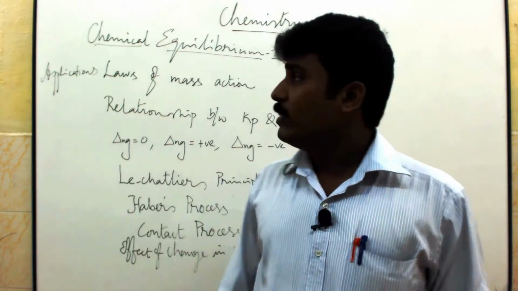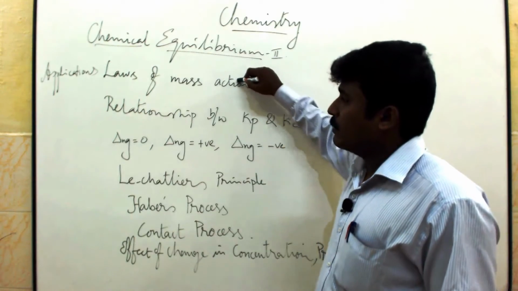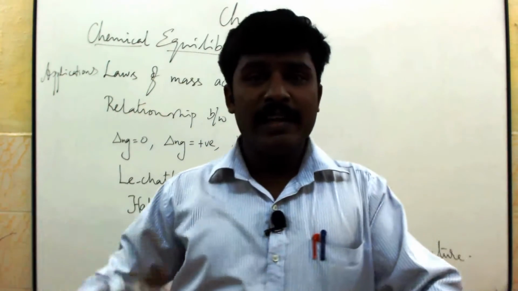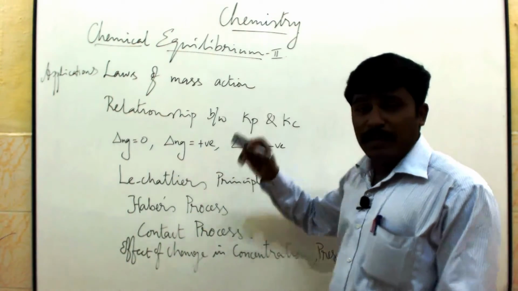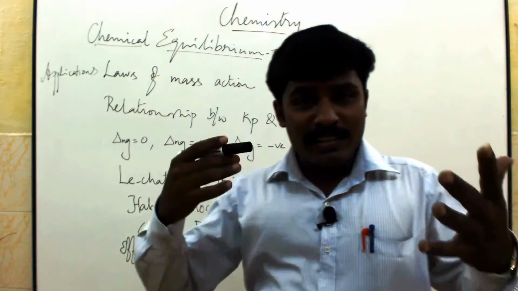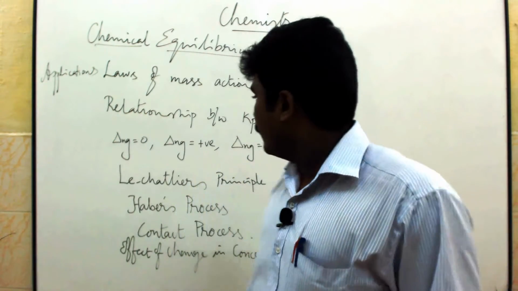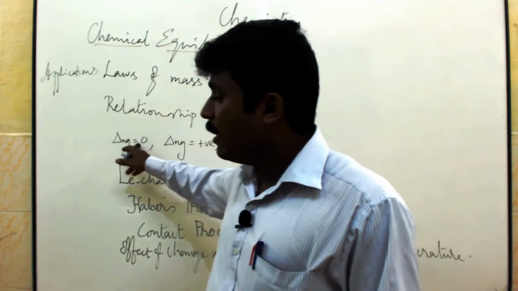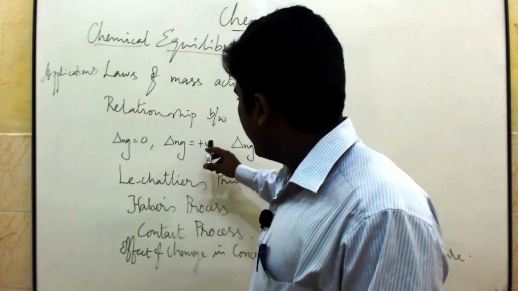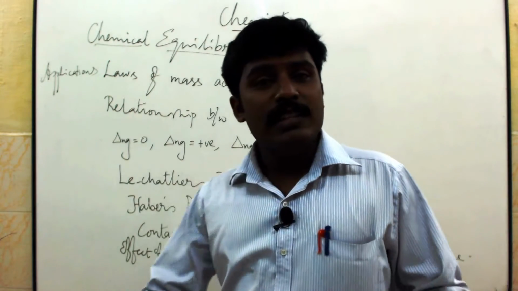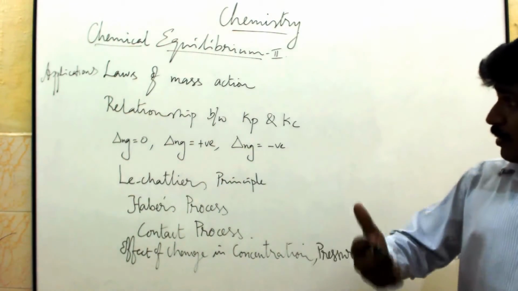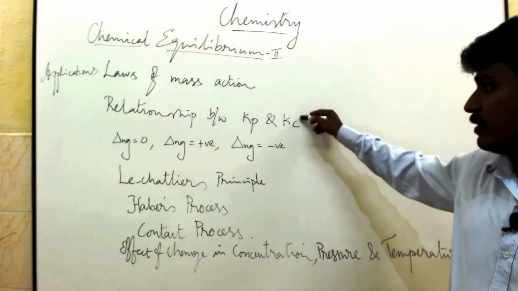In this lesson, we are going to discuss first what is the law of mass action, how we are going to apply the law of mass action in gaseous products and reactants, and what is the relation between Kp and Kc. What is Kp, what is Kc, and what is the relation between them? Suppose Δn is equal to 0, what will happen to the relation between Kp and Kc? If Δn is positive, what is the relation between Kp and Kc? If Δn is negative, what is the relation? You are going to relate with this relationship.